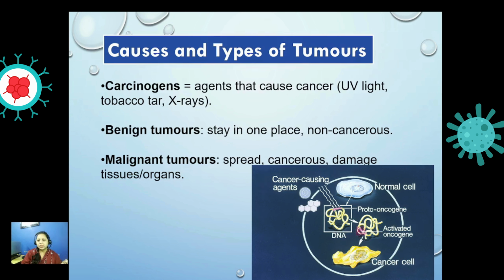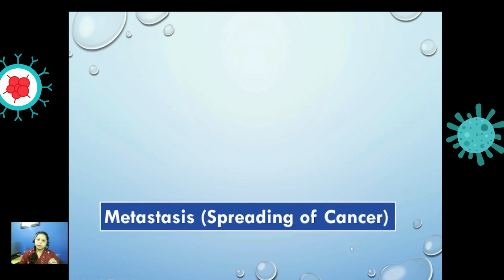So this is the normal cell. If you use any cancer-causing agent, for example exposure to X-ray light, I'm not talking about one-time exposure, I'm talking about long exposure, it causes mutation in the DNA, and there is production of proto-oncogene, and then that oncogene is activated. Onco is the word that is related to cancer. This oncogene results in unlimited growth or uncontrolled cell division and the production of cancer cells.